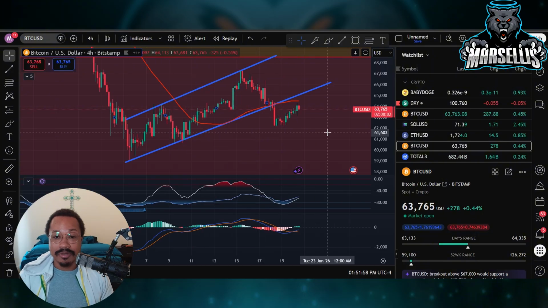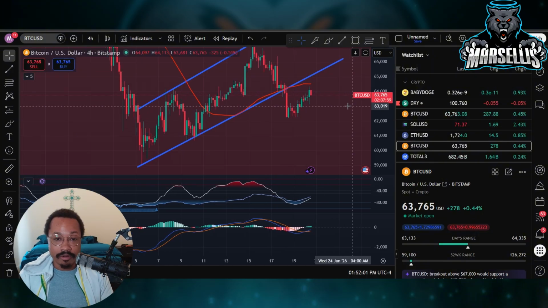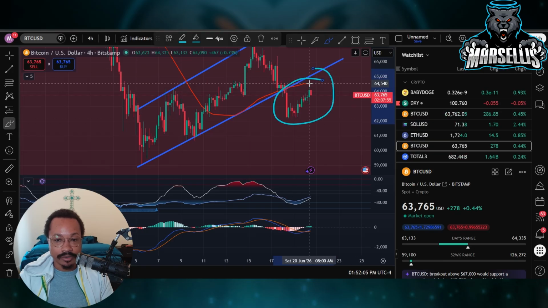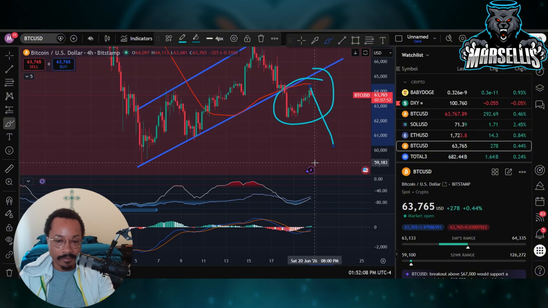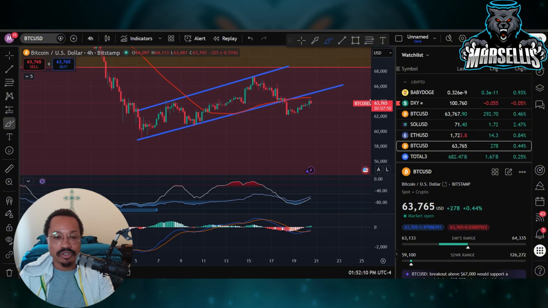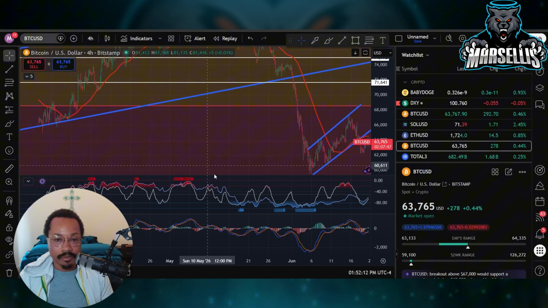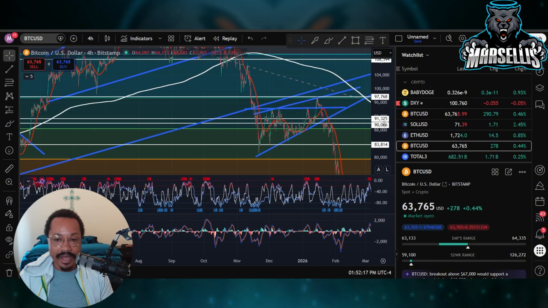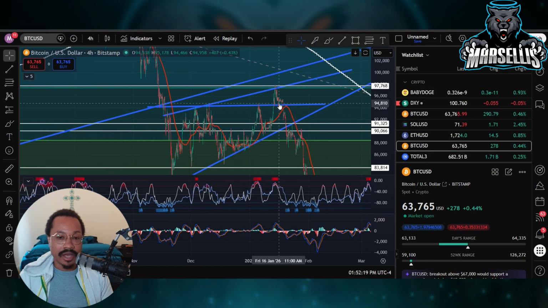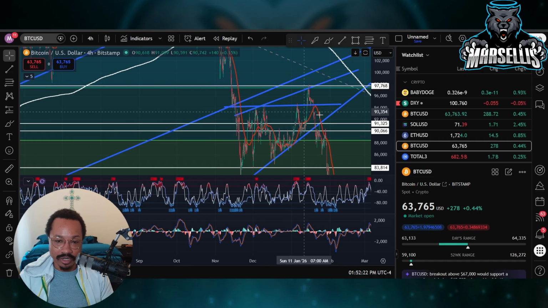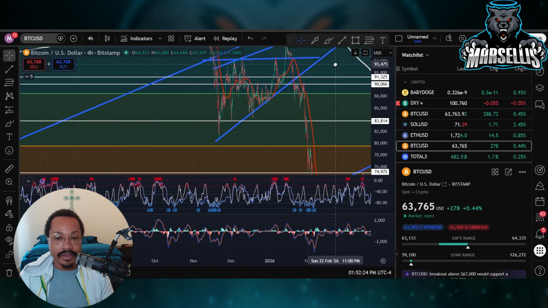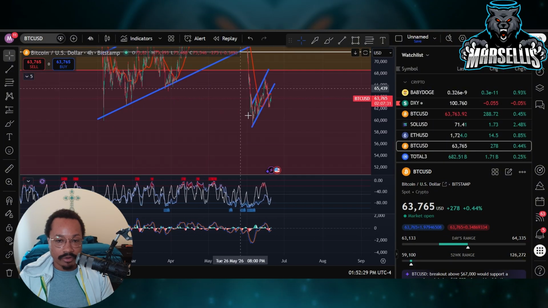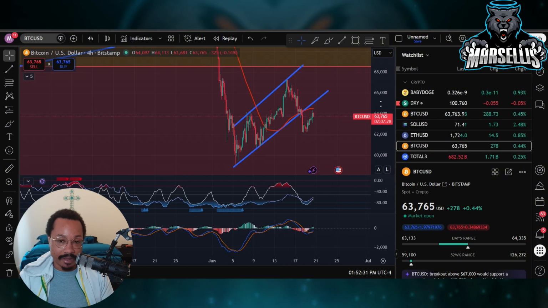Like I was mentioning before, look at this 50-day moving average. If we get rejected here, we could continue to crash from here on Bitcoin. And that's exactly what happened so many different times inside of this bear market. If you look over here, we had a rising wedge. We also had an ascending triangle within the rising wedge, so it was like a bull trap. And then over here we had the bear flag, and now we're doing another bear flag right here, and then we break down below the bear flag.